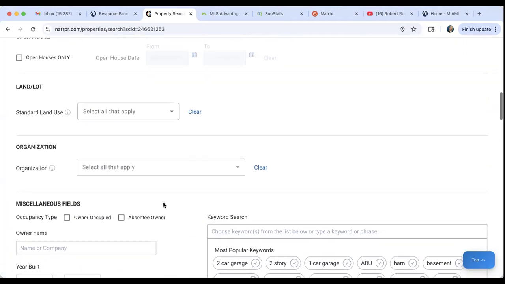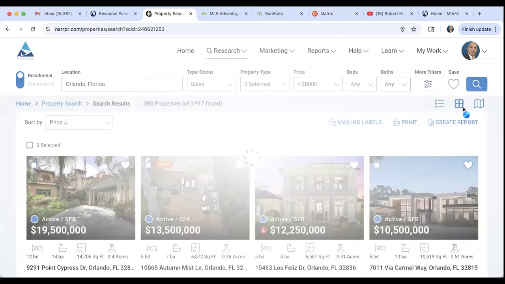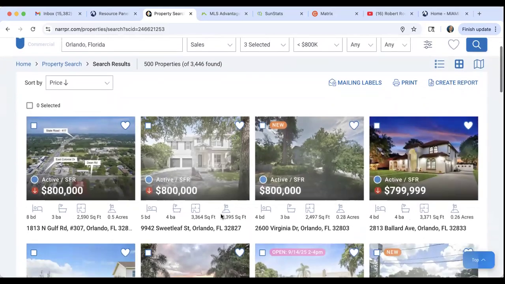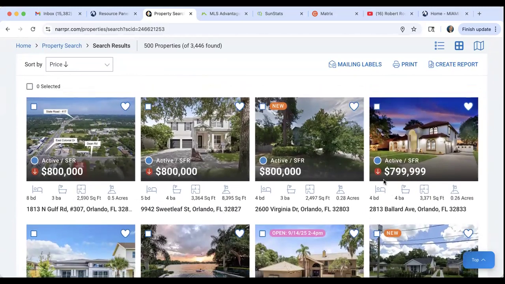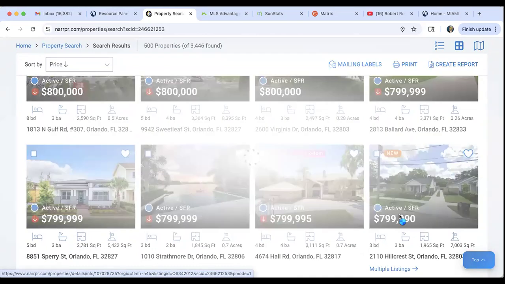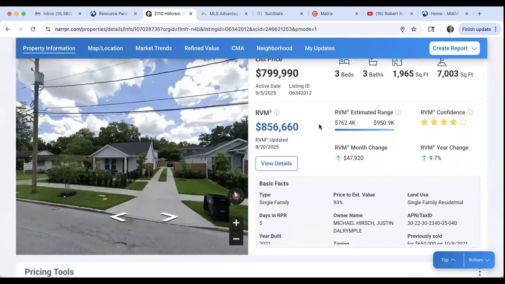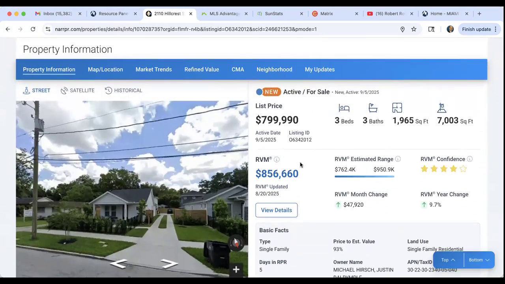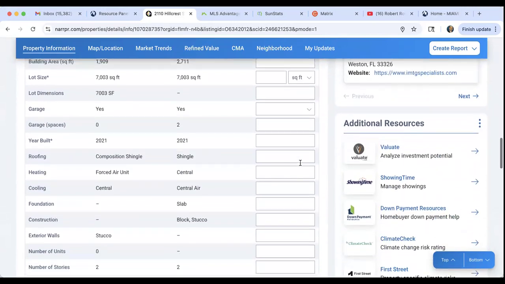Once you go through all the filters and you see the results, update search, you see all the results, and here are your available properties in Orlando that are active. So it's not just MLS Advantage, but you can use RPR to find properties that are available.